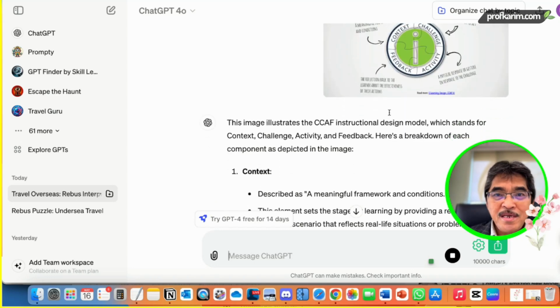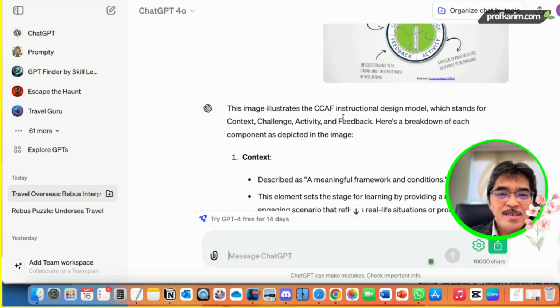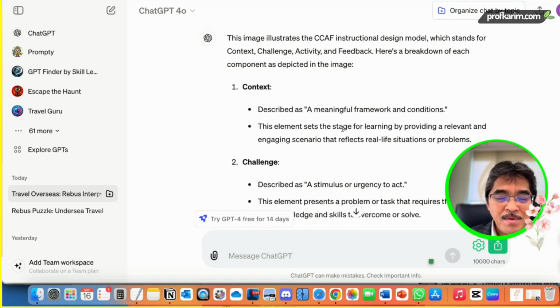I just put the image there and I didn't put a prompt. So the image illustrates the CCAF instructional design model, which is correct. It stands for context, challenge, activity, feedback. So context, and it describes the meaning.